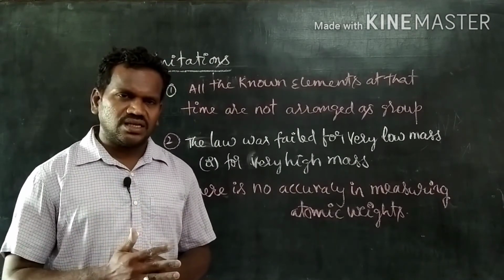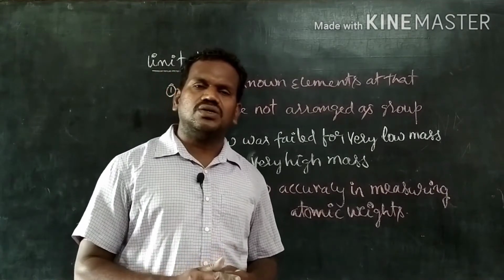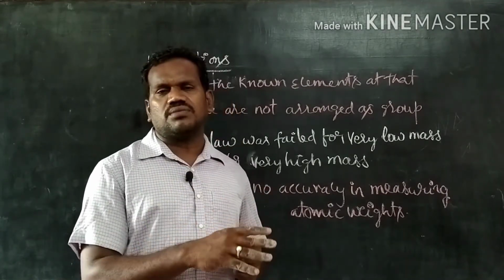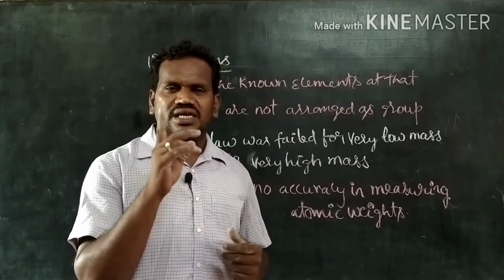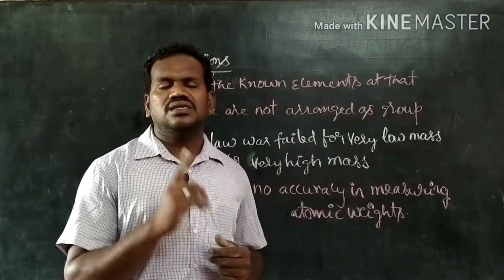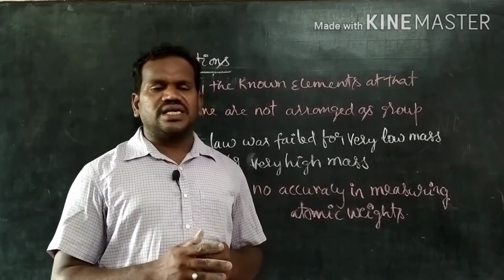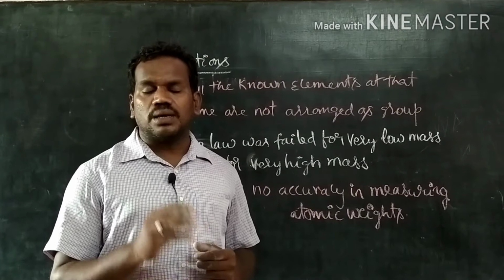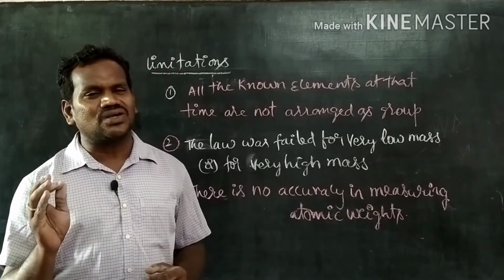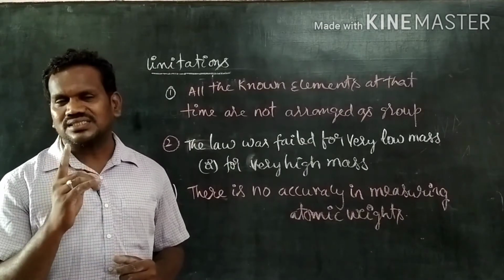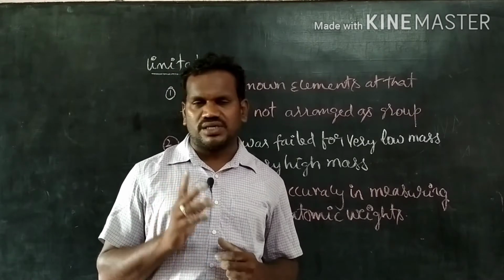So totally, though many defects are there, Dobereiner is the first person who gave a classification of the elements, and he showed a path. That path is the arrangement of atomic weights in ascending order. So the remaining scientists followed this basic rule, the ascending order of atomic weights, as a fundamental criterion in the classification of elements.